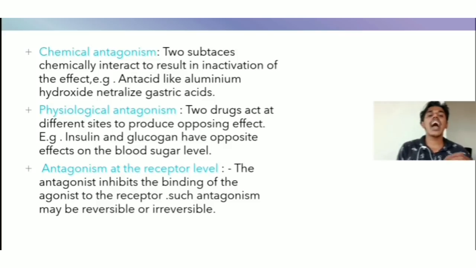Next one, antagonism at the receptor level. The antagonist inhibits the binding of the agonist to the receptor. Such antagonism may be reversible or irreversible.